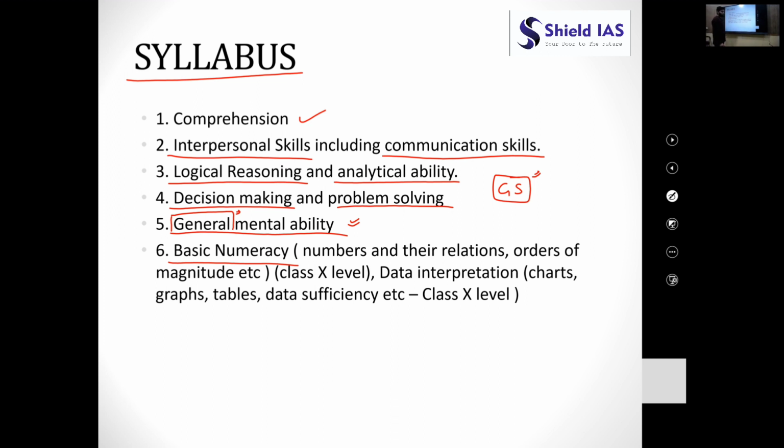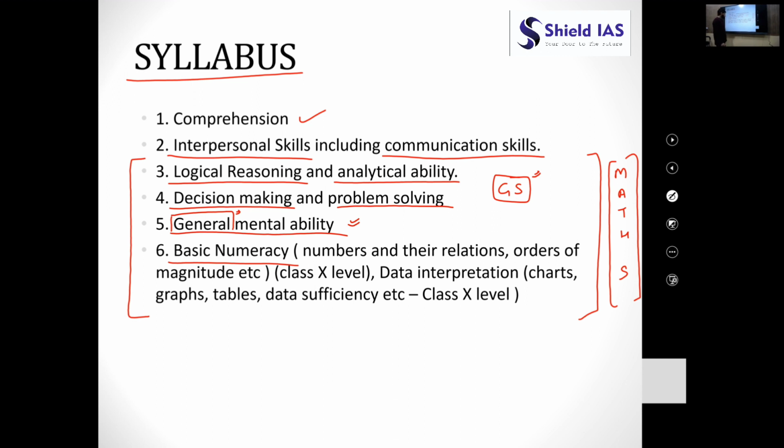So for our purposes, for this class, we will be mostly focusing on syllabus items number 3 to 6, and we will call it maths. So we will be mainly dealing with the mathematics portion of the CSAT paper, which includes branches like 3, 4, 5, 6.